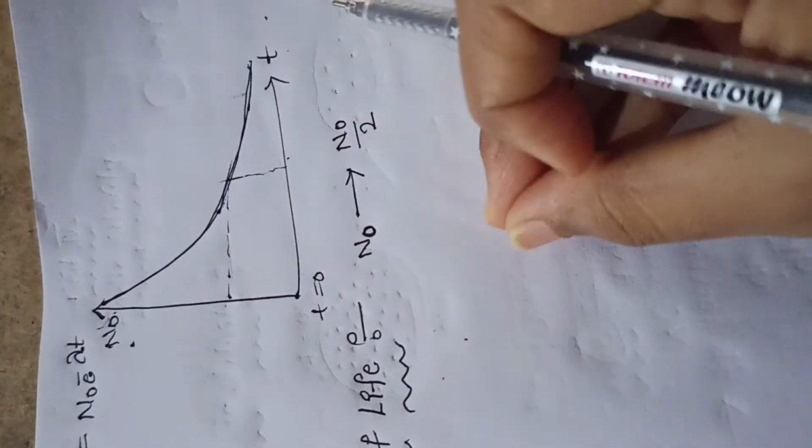The time required for the number of radioactive nuclei of the substance to disintegrate to half of its original number is called half lifetime of the nucleus.